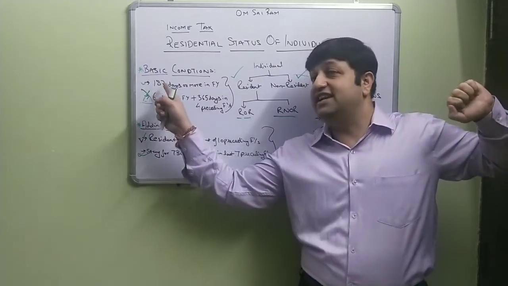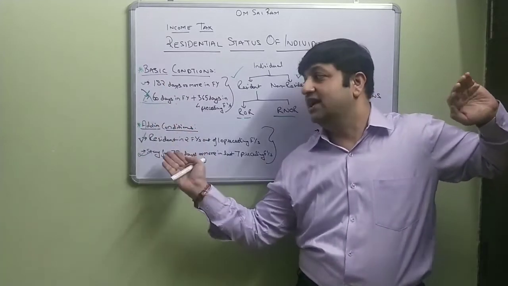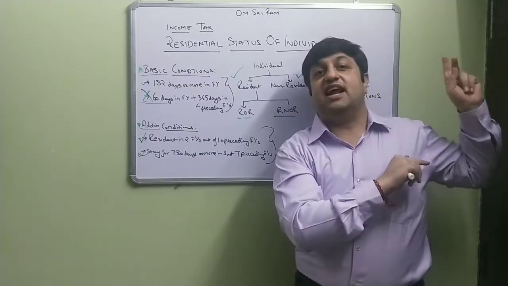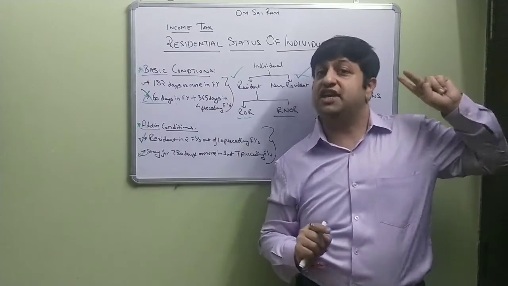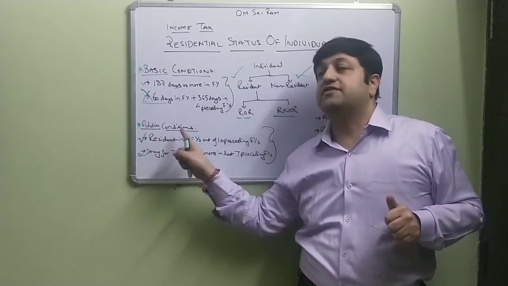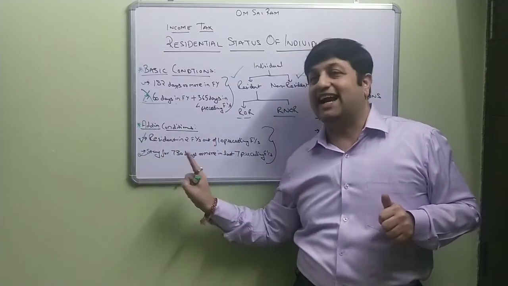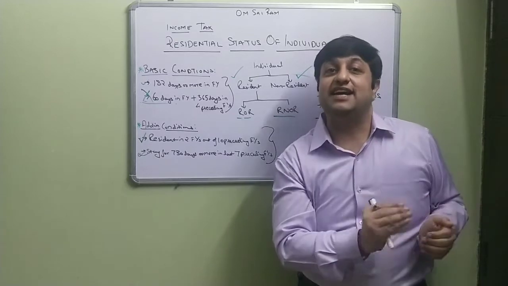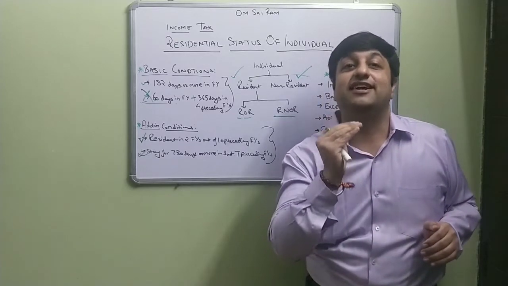Look at the previous 10 years and check whether I am satisfying either of these two basic conditions in any 2 of those years. Then yes, I have satisfied the first additional condition. Second additional condition: in the previous 7 years, whether my total stay in India has crossed 730 days or not.